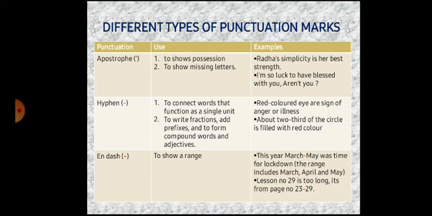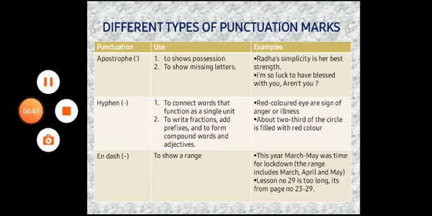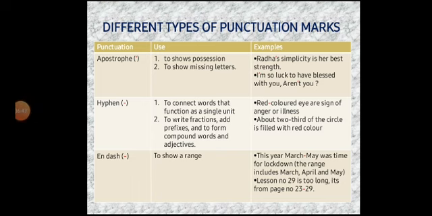So, now we will study hyphen. A hyphen is used to connect words that function as a single unit, to write fractions, add prefixes and to form compound words and adjectives. For example, red-colored eyes are a sign of anger or illness, to connect words that function as a single unit.